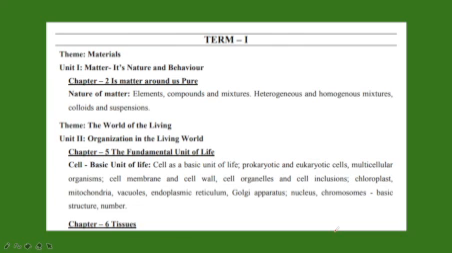Okay, now let's move to Term 1, chemistry first, and biology. In Term 1, chapter number 2, Matter Around Us, is going to come. In this you will learn about element, compound, mixtures, heterogeneous, homogeneous, colloid and suspension. In biology, the chapter on the cell is going to come. In this you will learn about prokaryotic and eukaryotic cells, multicellular organisms, cell membrane, cell wall, cell organelles, cell inclusions, chloroplast, mitochondria, vacuoles, endoplasmic reticulum, Golgi apparatus, nucleus, chromosomes, basic structure and number.